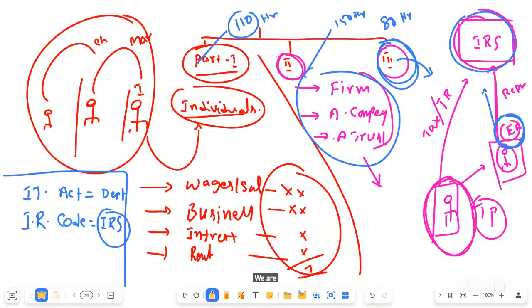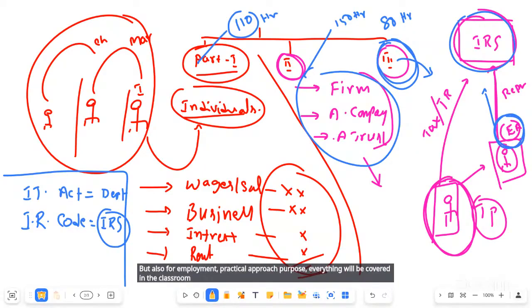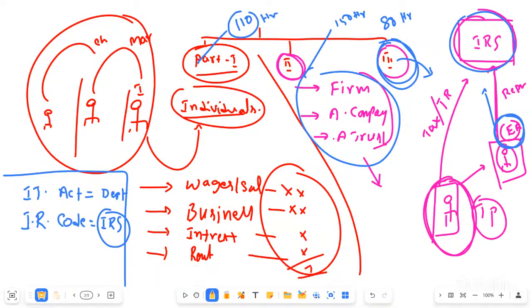We are assuring every student, everything will be handled in the classroom itself. Whatever is required, not only for writing the examination, but also for employment and practical approach, everything will be covered in the classroom itself clearly. Once the class is completed, we are going to provide complete study material to each and every student. Whatever lines and points we cover, the same material will be given to the student, pinpoint.